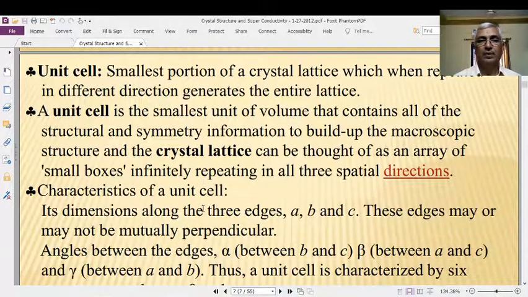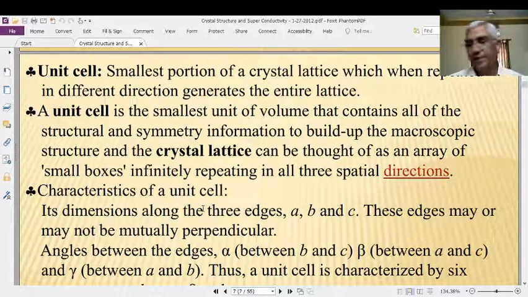Now, as about the basic things relating to the crystals, we have to know about unit cell. Unit cell. Let us talk about the construction of a building or a construction of a big wall. What is the basic unit in the construction of a big wall? It is brick. Generally, what is the shape of a brick? It is rectangular, cubical, rectangular cube model.